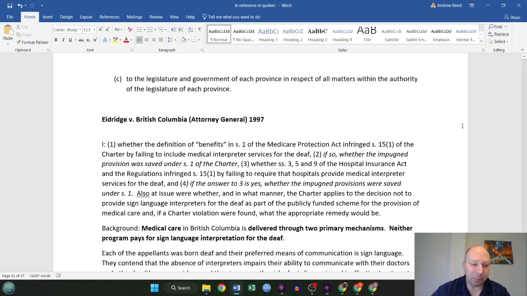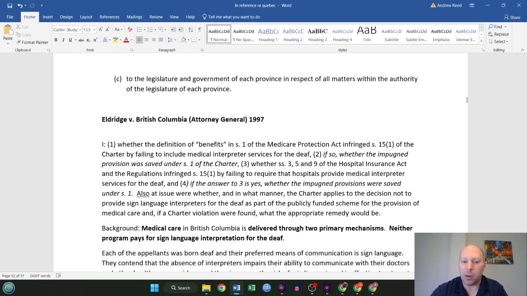So Eldridge v. British Columbia. Some issues here. Whether the definition of benefits infringed Section 15(1) by failing to include medical interpreter services for the deaf. And if it did infringe it, whether those impugned provisions were saved under a Section 1 analysis from the Charter. More on that later. And then whether some other sections infringed Section 15(1) by failing to require that hospitals provide medical interpreter services for the deaf. And if that answer is yes, whether those impugned provisions were saved by Section 1.